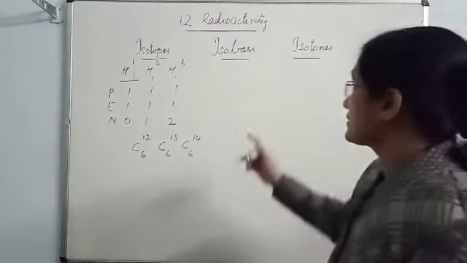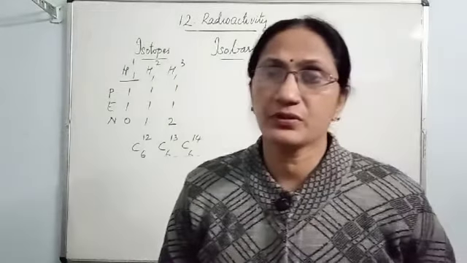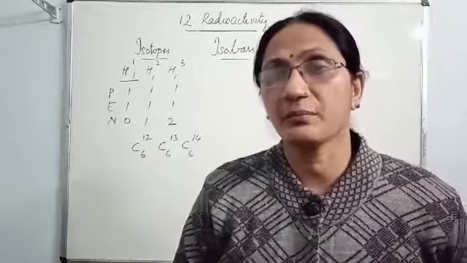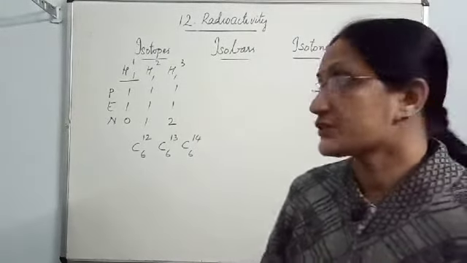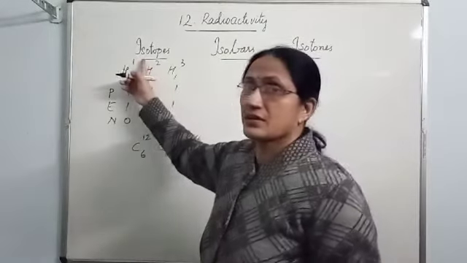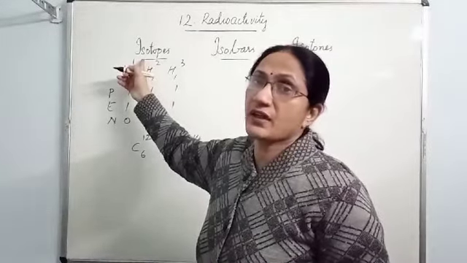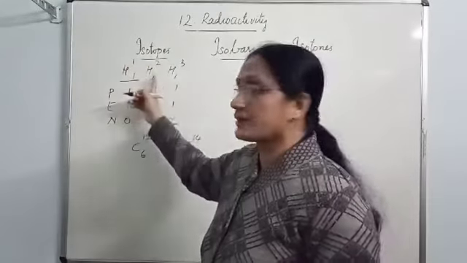Then next is isobars. They are the atoms of different elements having different atomic number but the same mass number. Just the opposite of this case. In case of isotopes, they are the atoms of the same element having the same atomic number but different mass number.